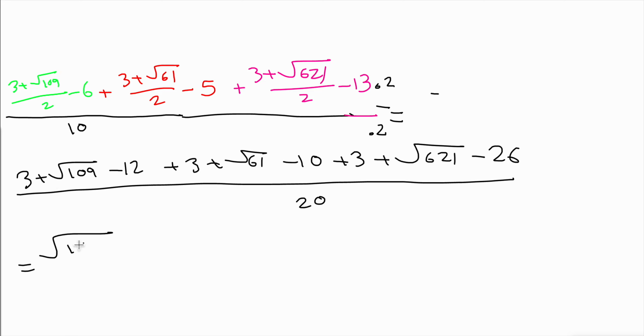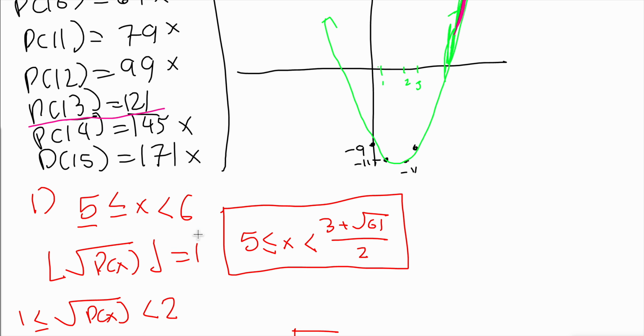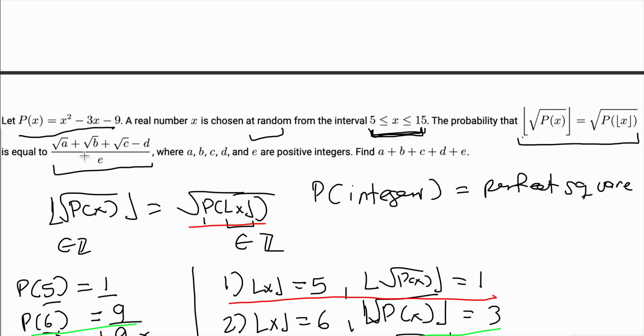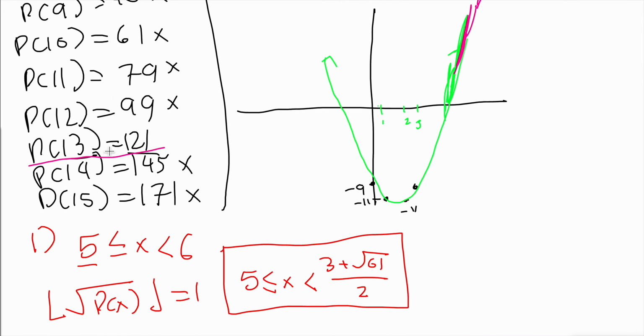So we just continue simplifying this. This is equal to square root of 109 plus square root of 61 plus square root of 621. And now we just sum the integers. 3 plus 3 plus 3 is 9. And 9 minus 12 is negative 3, minus 10 is negative 13, minus 26 is negative 39, all divided by 20. This is the probability, and we can see that this is exactly in the form of a plus square root b plus square root c minus d over e. So we have 3 square roots minus some integer over e.